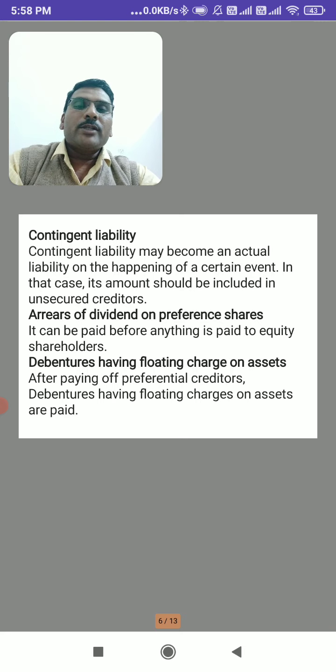Debentures having floating charges on assets. After paying the preferential creditors, debentures having floating charges on the assets are paid. Here, first of all, the preference shareholders and preferential creditors are paid first. Then after paying the preferential creditors, next debentures are paid.